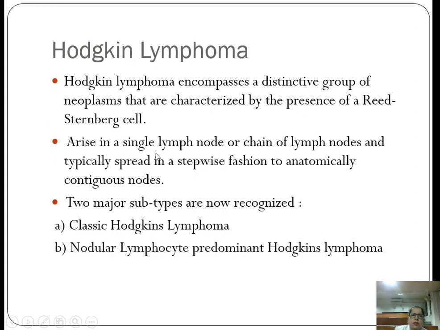Now coming to the next entity, that is the Hodgkin lymphomas. Hodgkin lymphomas encompass a distinctive group of neoplasms that are characterized by the presence of Reed-Sternberg cells. They arise in a single lymph node or a chain of lymph nodes and typically spread in a stepwise fashion to anatomically contiguous nodes. There are two types, classical and non-classical. Non-classical is also known as nodular lymphocyte predominant Hodgkin lymphoma.